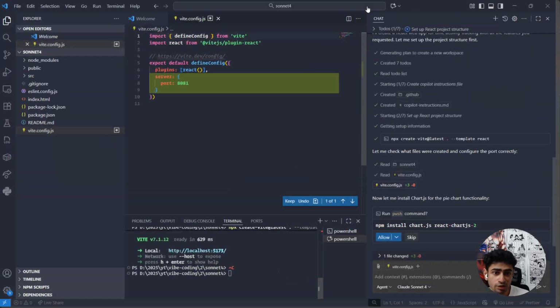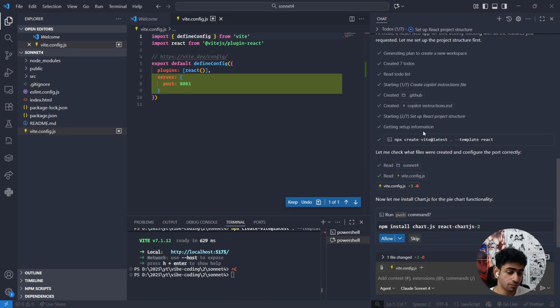Meanwhile, Sonnet 4 is still running. I'm switching between the apps a lot because I don't know how to do this live comparison. I'm also doing it for the first time, how to record videos like this. So just bear with me.